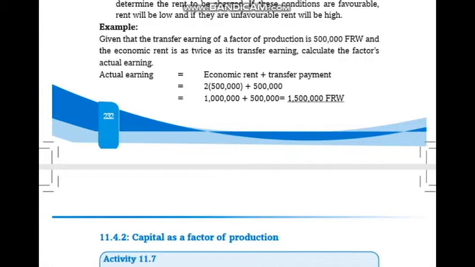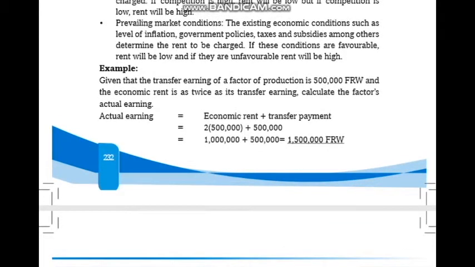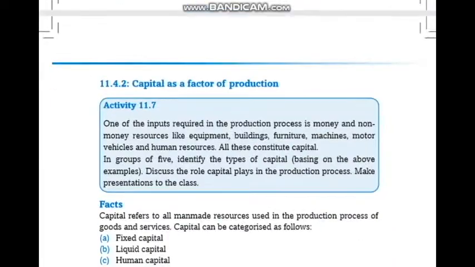1,500,000 Rwandan francs. So that's how we calculate actual earning. Yeah, and remember that if these conditions are favorable, rent will be low, and if they are unfavorable, rent will be high according to the prevailing market conditions.